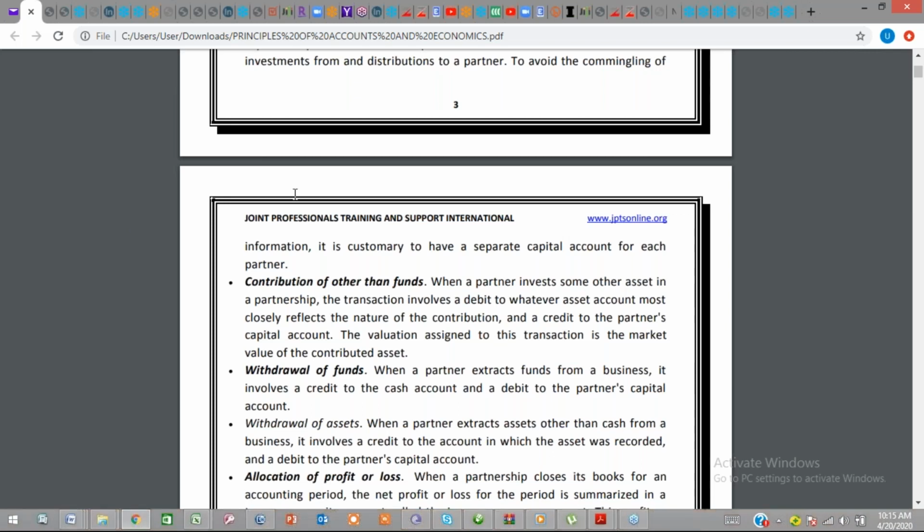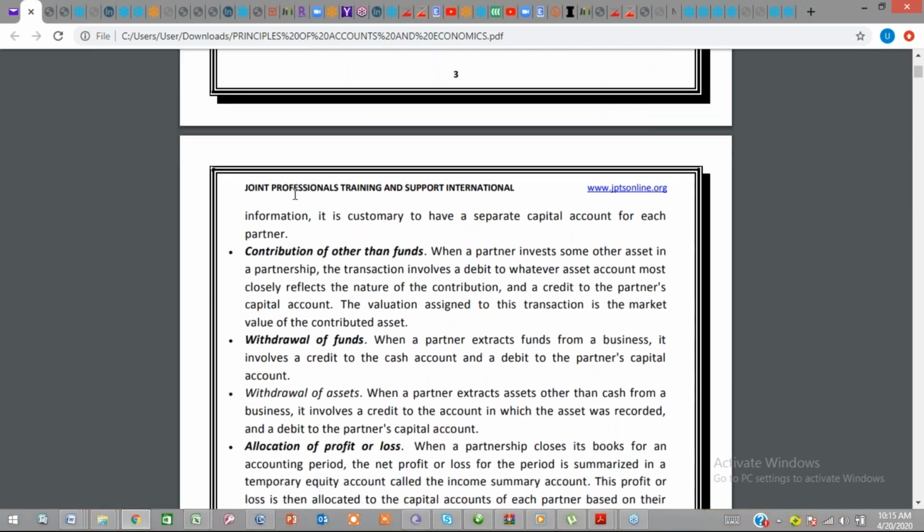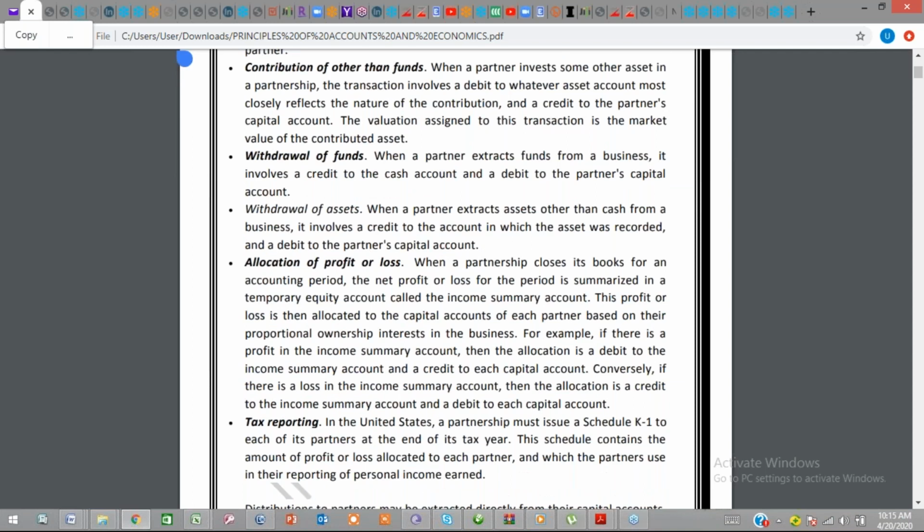Then, beyond contribution of funds, I'm talking about the withdrawal of funds. Withdrawal of funds usually means when a party wants to take part or all of its contribution or profit that is made from the business. A business is meant to generate funds and house capital. Now, when a partner wants to extract funds from a business, it's known as withdrawal of funds. It involves a credit to the cash account and a debit to the partner capital account.